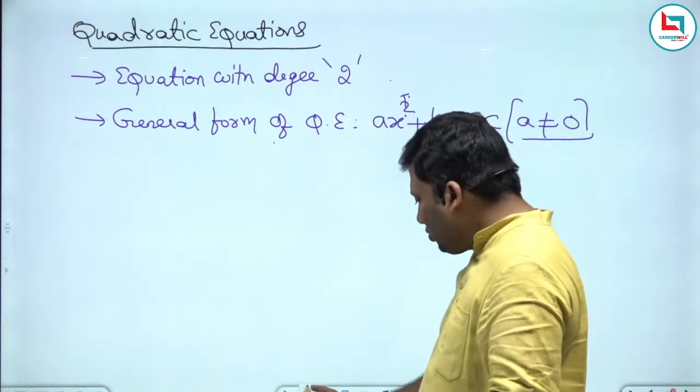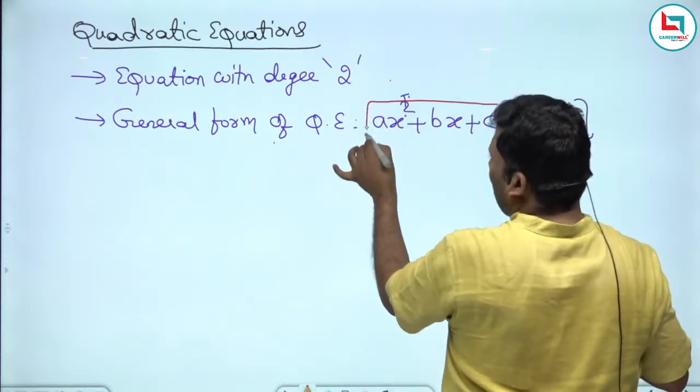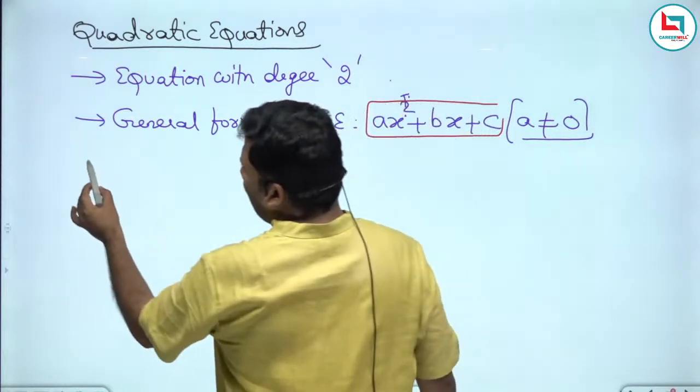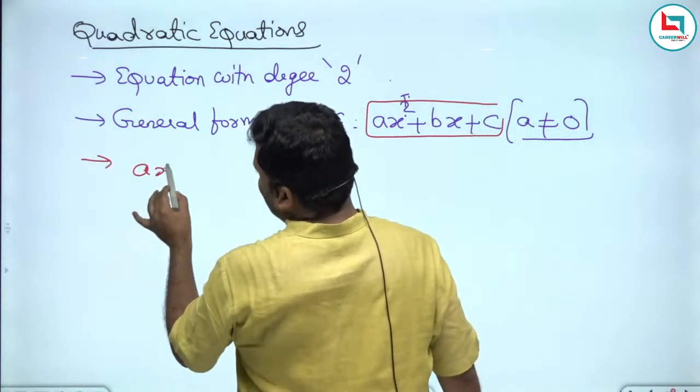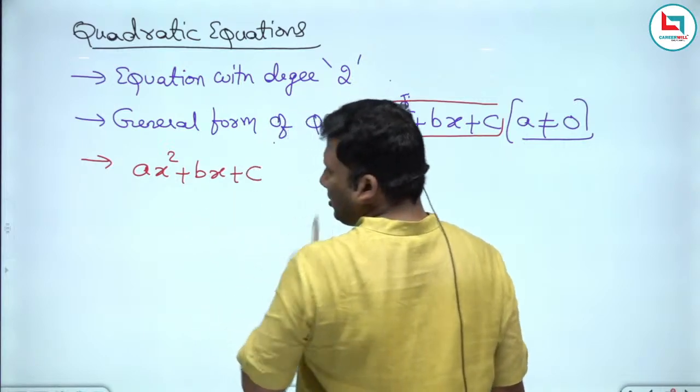This is the generic form of a quadratic expression: ax square plus bx plus c. Third important key point. Let the generic form be ax square plus bx plus c.